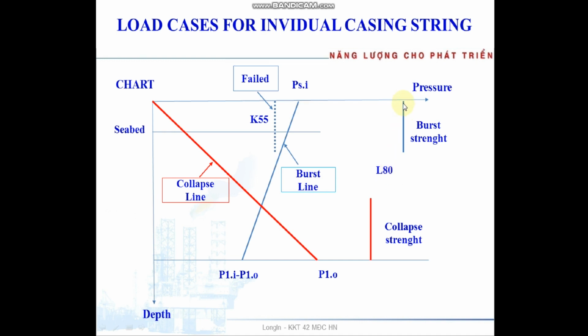For casing grade L80, the burst rating here and collapse rating here are higher than the calculated values, so that means it meets the requirement. But for casing grade K55, the burst rating here is less than calculated, so this one fails and cannot be run.